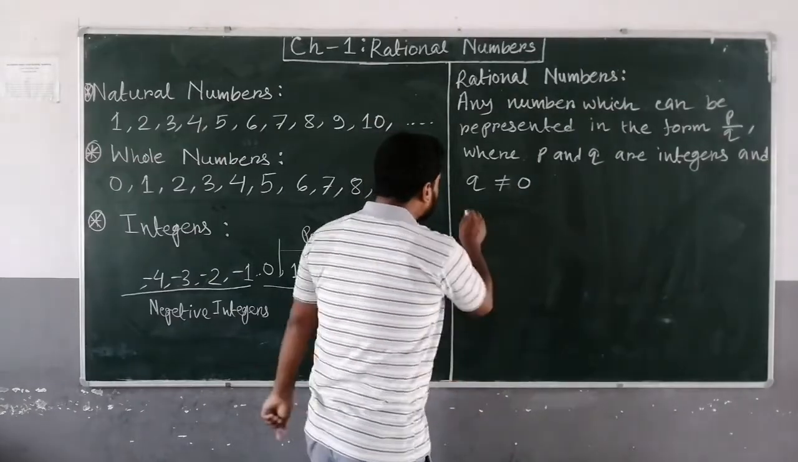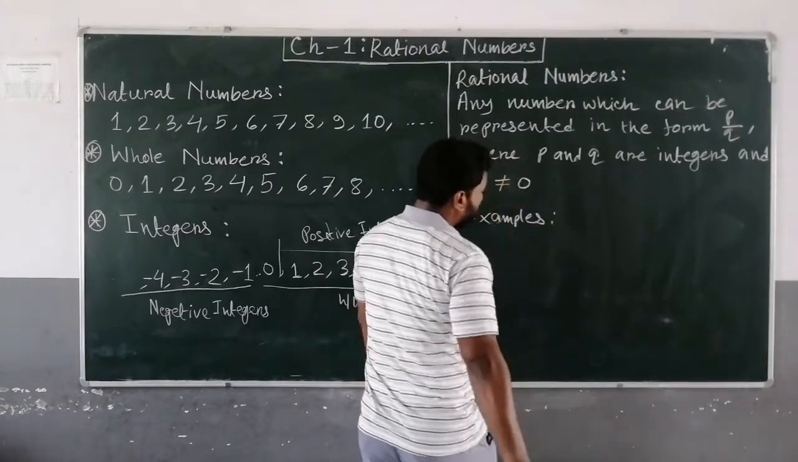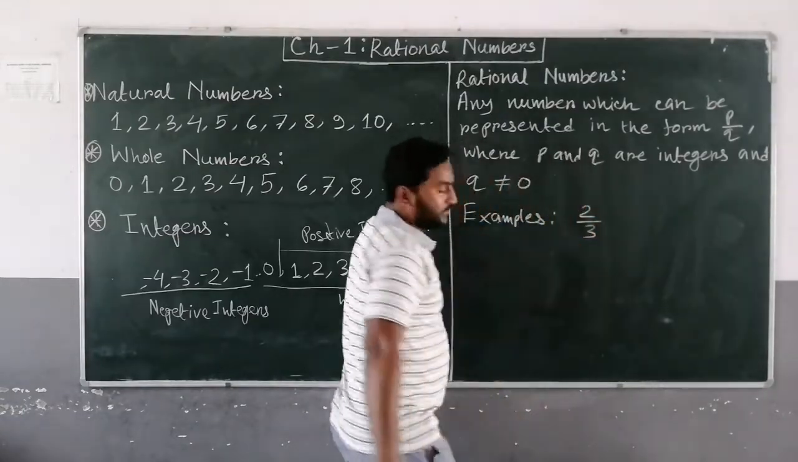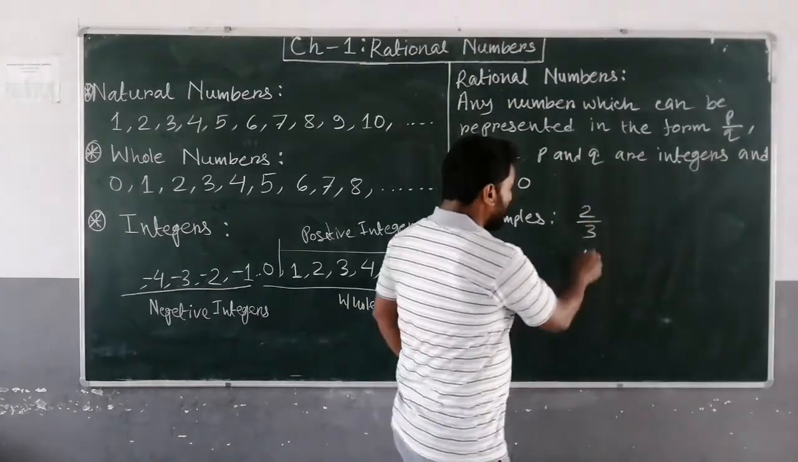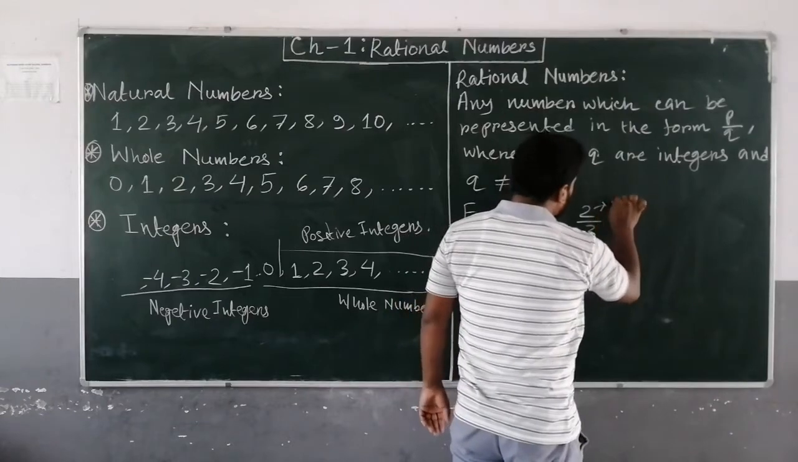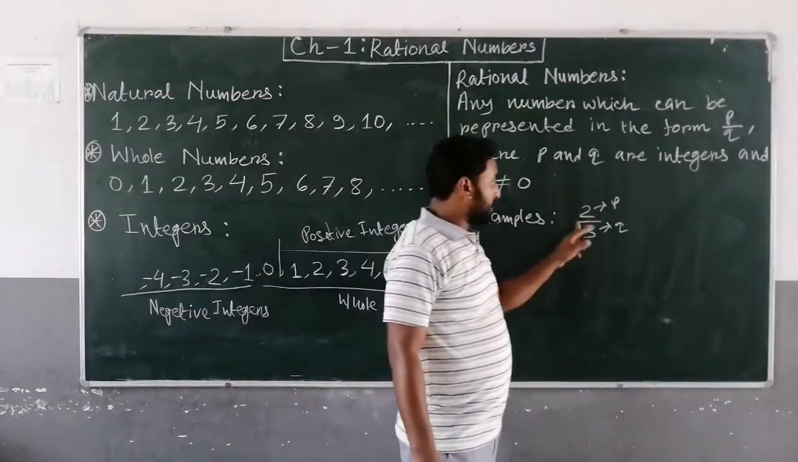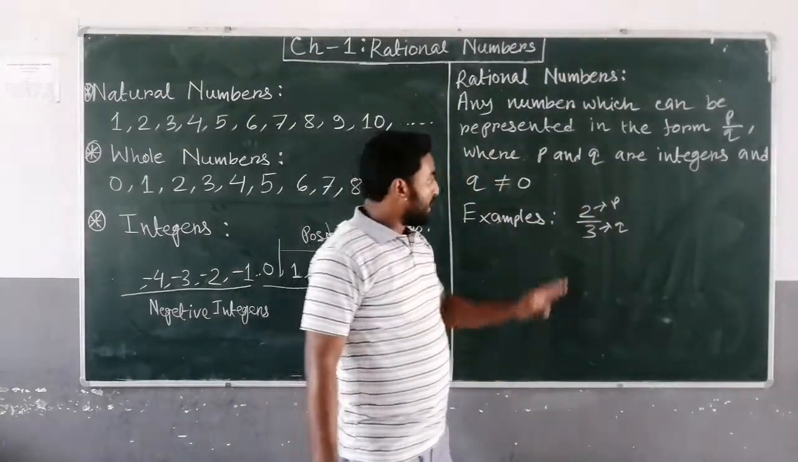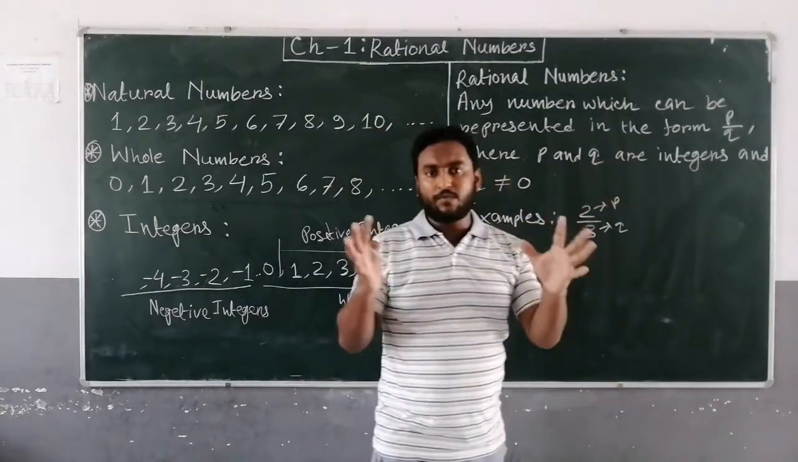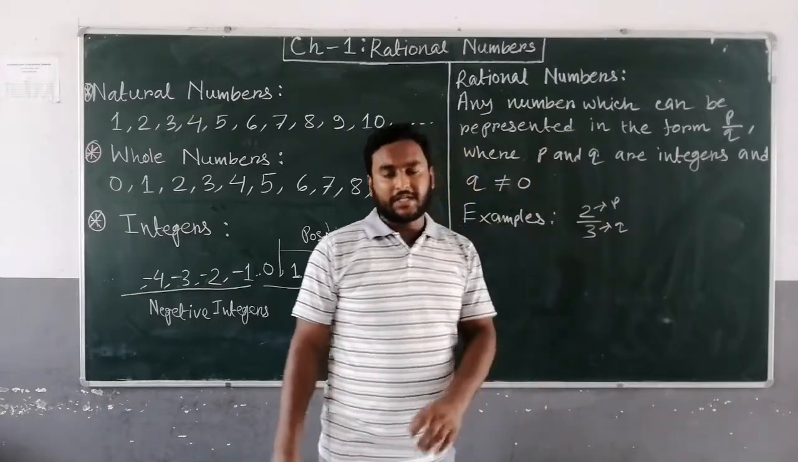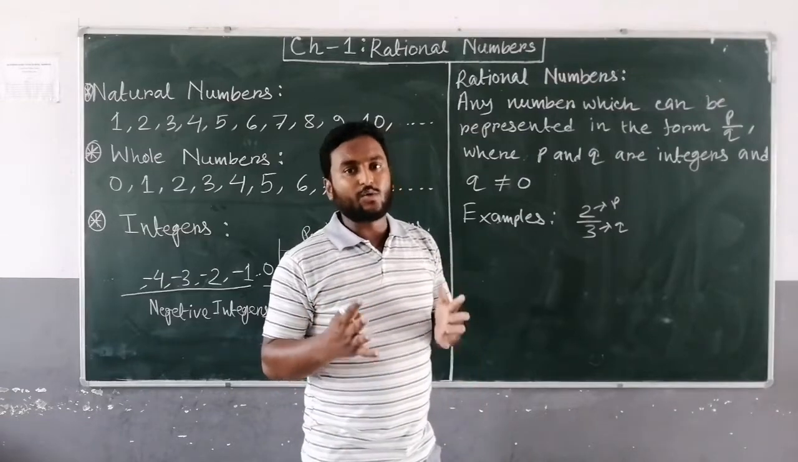So example. 2 upon 3. So this is a number that is known as fraction. Here P is 2 and Q is 3. This is P and this is Q. P is 2 and Q is 3. So this number is a rational number. So any fraction is known as rational. All the fractions, the set of all the fractions, are included in rational number, because a fraction will obviously be in the form of P upon Q. Only Q must not be 0.